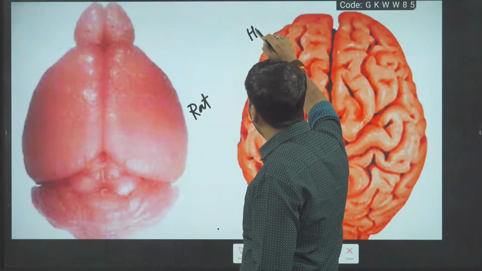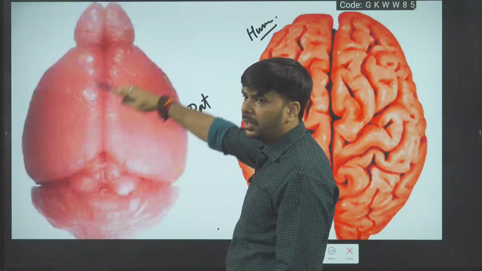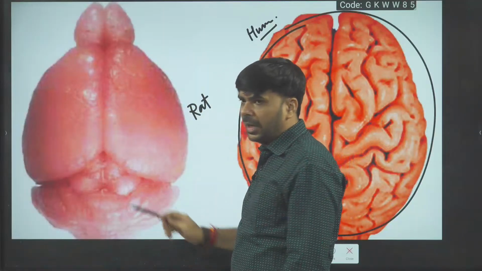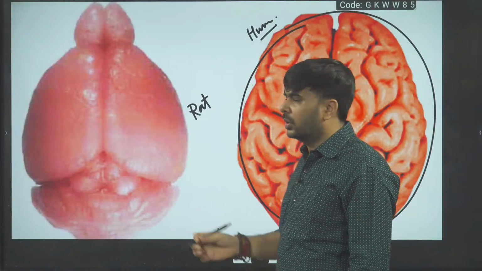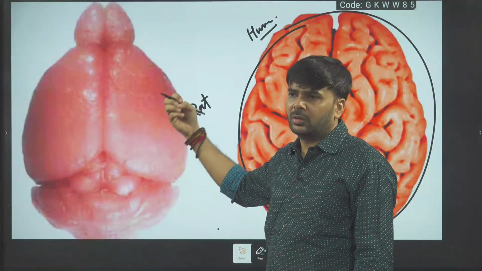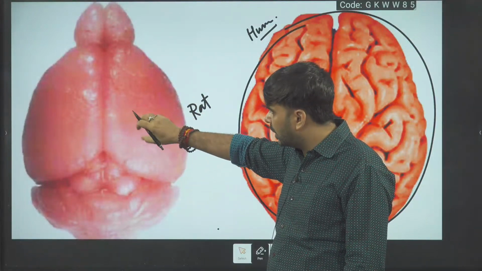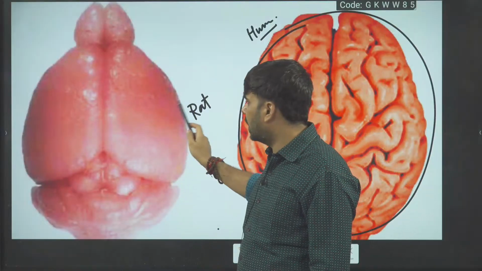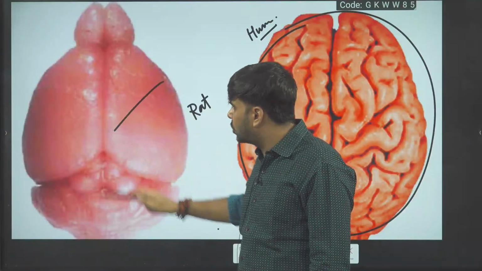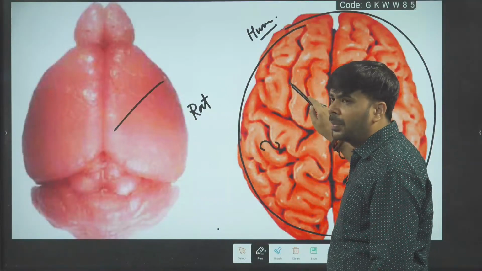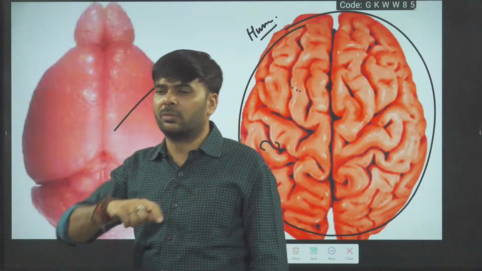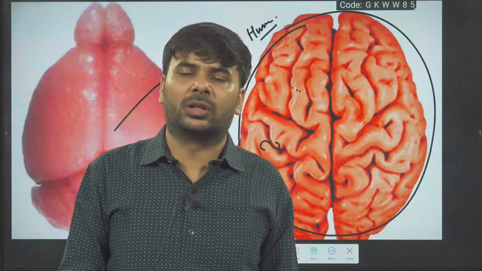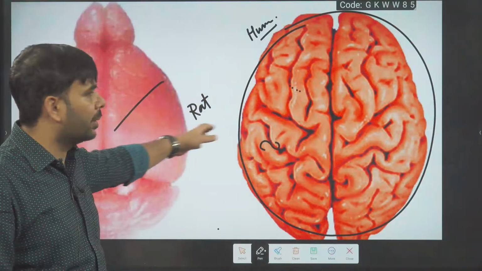This is the human brain. You can ask, sir, how is the rat brain this big and the human brain this small by comparison? No, it is just zoomed in or zoomed out, that's why it is looking large. Mainly what we need to understand here: in the rat brain you see a smooth surface, while in the human brain you see more and more ups and downs. What does this up and down explain?